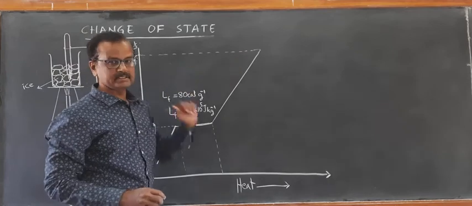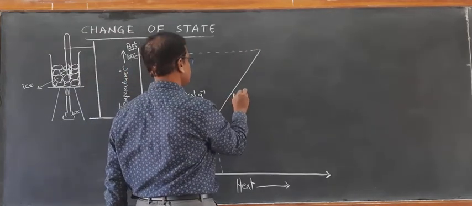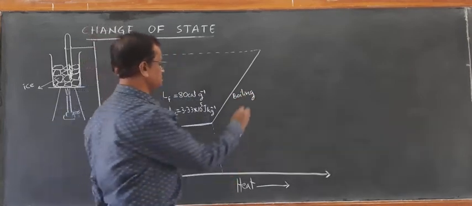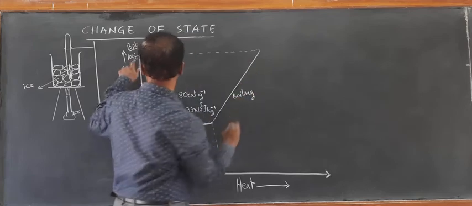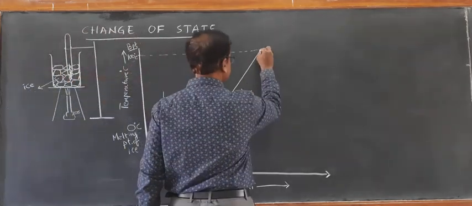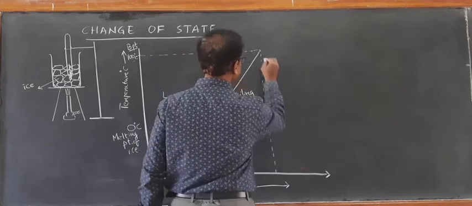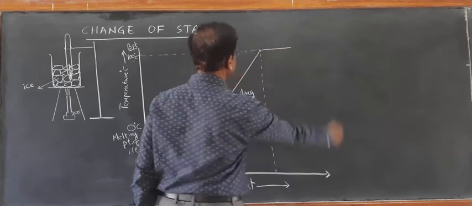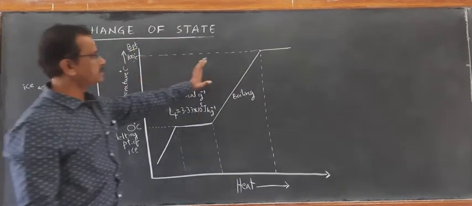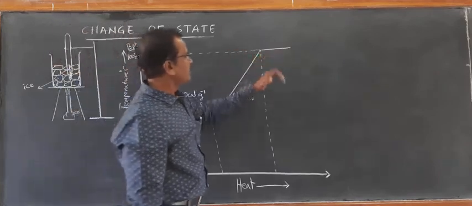At 100 degrees Celsius, again, there is no rise in temperature. This process is the boiling process. Once it reaches boiling point, here 100 degrees Celsius, then what happens? Even though you continue heating, there is no further rise in the level of temperature.